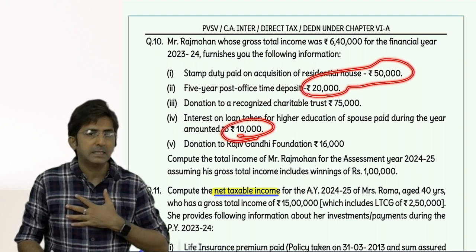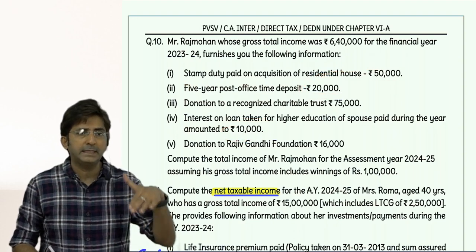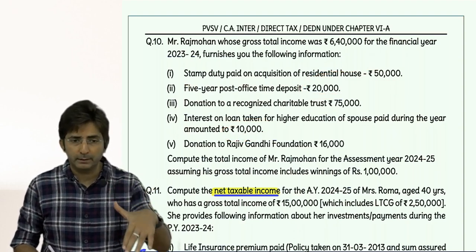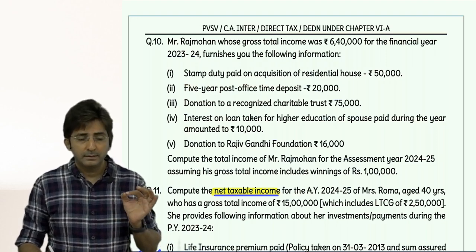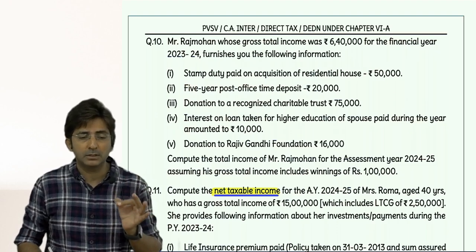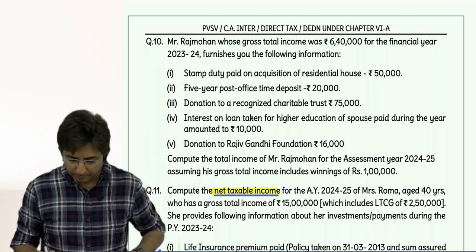Now only 80G is left. And when 80G is left, you have to find out the AGTI, adjusted gross total income. So what is the AGTI? 5,60,000. 5,60,000 is your AGTI.